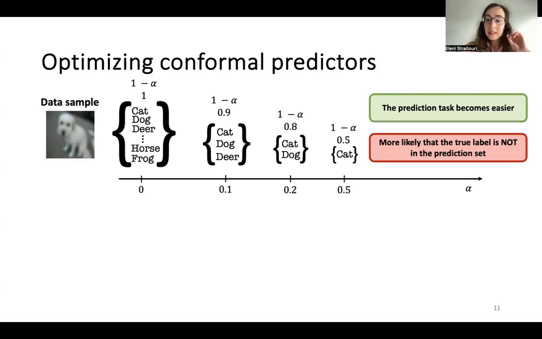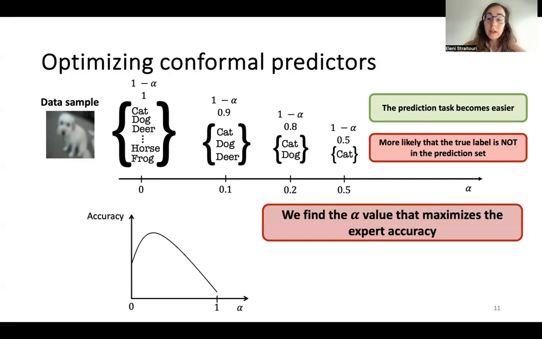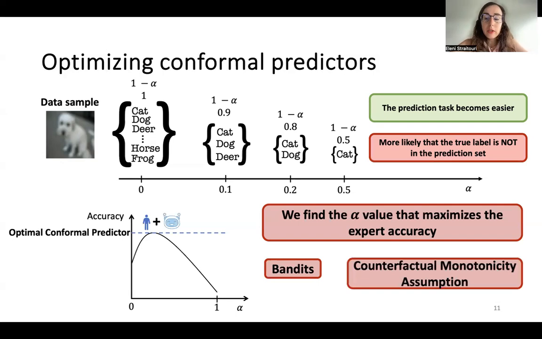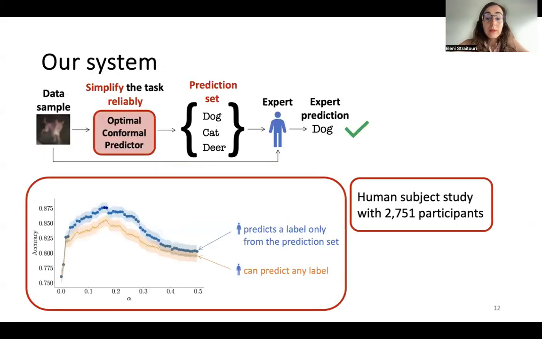And what we want to find is this sweet spot for alpha, the optimal trade-off, under which our human expert achieves the maximum accuracy. We do this in our paper by finding the alpha value that maximizes the expert accuracy using a bandit algorithm together with a counterfactual monotonicity assumption that allows us to significantly speed up our bandit algorithm. To evaluate our method, we conducted a large-scale human subject study where we tried two different implementations of our system. In one implementation, our human participants could choose only from the prediction sets, and in the other implementation, our human participants were shown the prediction set, but they could choose any other label.